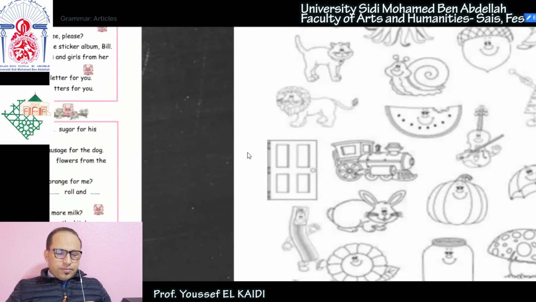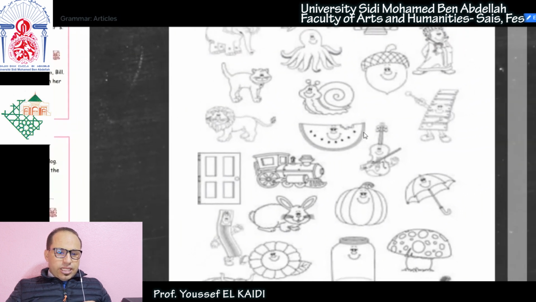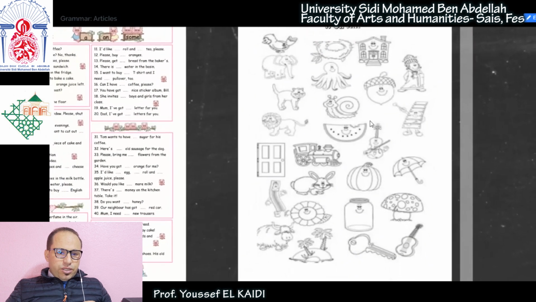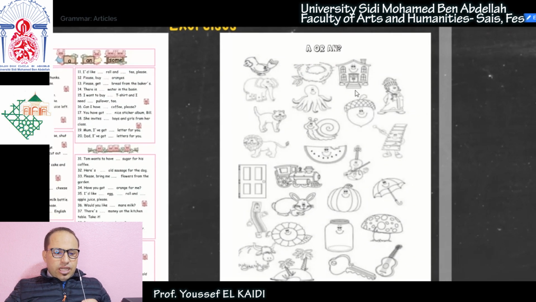In the second example, or on the second worksheet, you've got pictures of different items. So identify the item first and then give it an article, right? For example, here we have a house. House is a countable singular noun, so we say a house, okay? Here we have an acorn, or an oak fruit. So it is also singular countable and it starts with a vowel sound. So we say an acorn or an oak fruit.